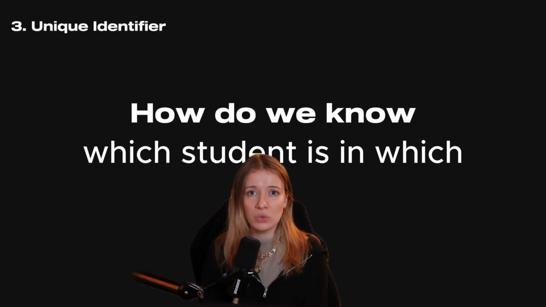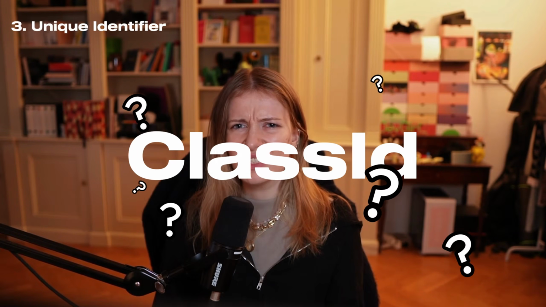Now that we know what a database is and we have basic notions of SQL, we can face our last problem. How do we know which student is in which class? Well, for that, we need to add a new property or column to our students table, which is class ID. But where does this ID come from?